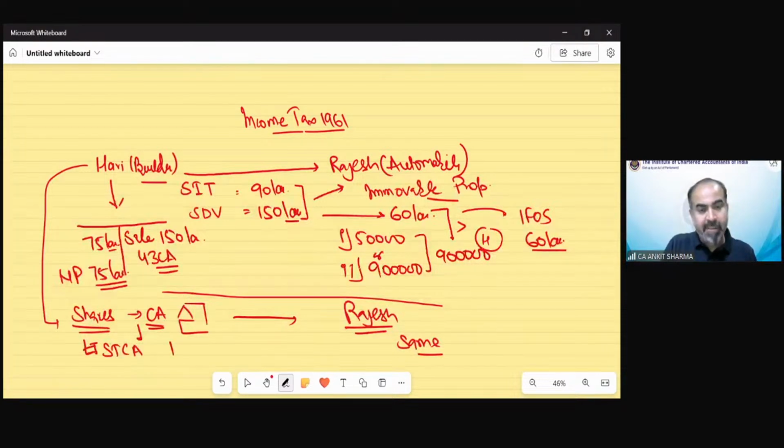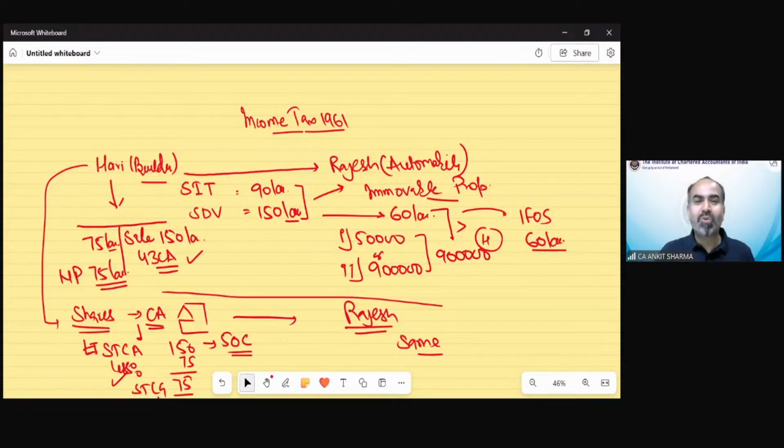And now 150 lakh would be the sale consideration as per section 50C. In PGBP it is section 43CA, and over here it is 50C. The cost of acquisition would be 75 lakh, and 75 lakh would be your short-term capital gain.